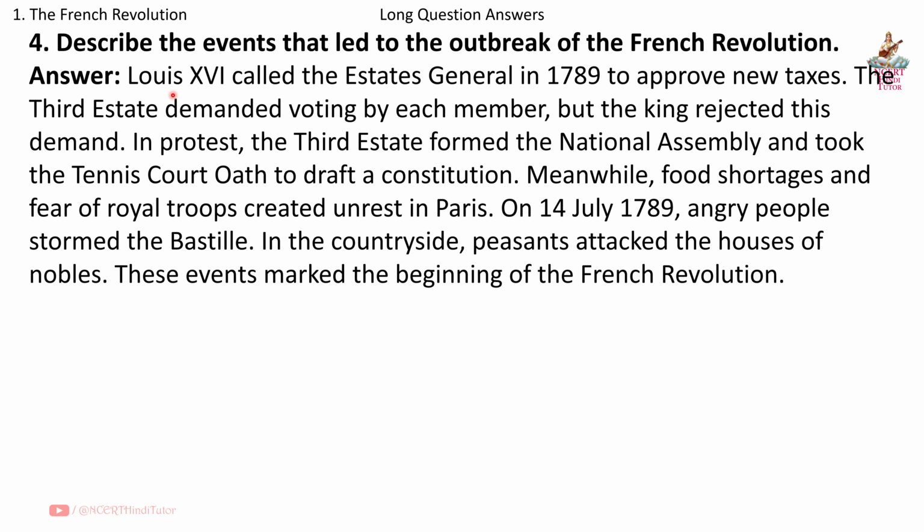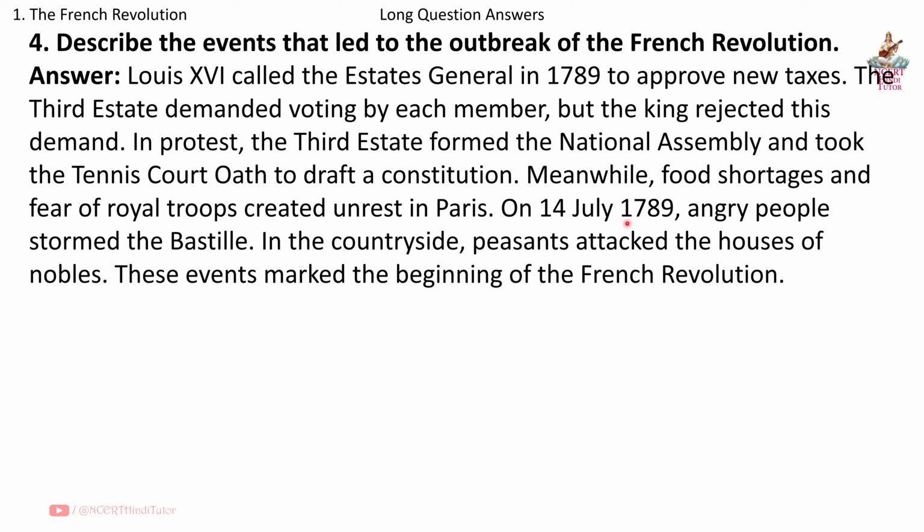Answer. Louis XVI called the Estates General in 1789 to approve new taxes. The Third Estate demanded voting by each member, but the king rejected this demand. In protest, the Third Estate formed the National Assembly and took the Tennis Court Oath to draft a constitution. Meanwhile, food shortages and fear of royal troops created unrest in Paris.